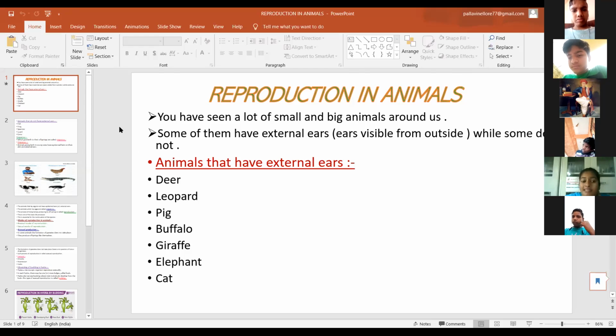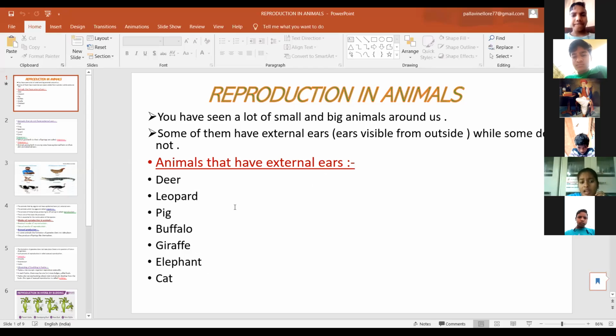What are the examples of animals that have external ears? Deer, leopard, pig, buffalo, giraffe, elephant, cat.